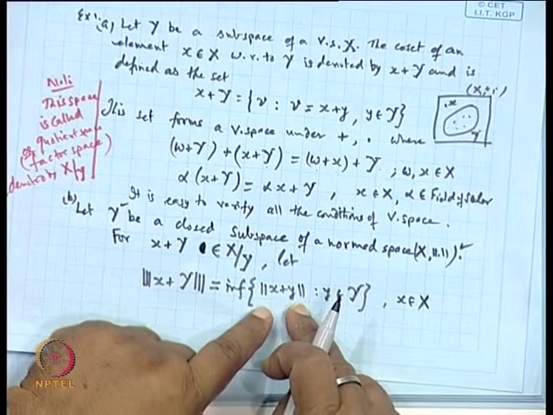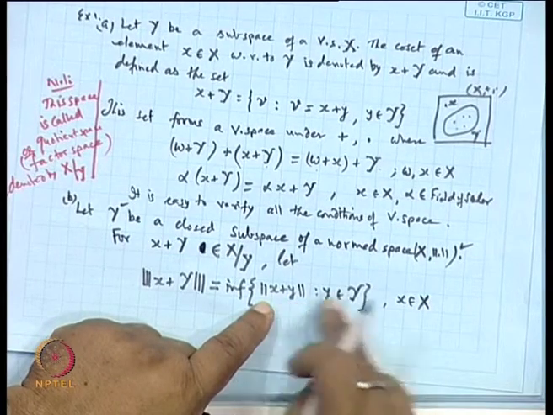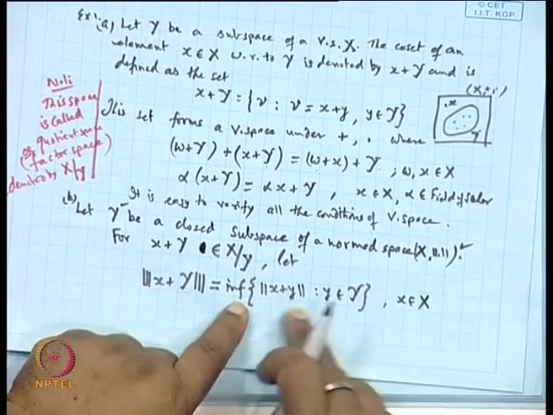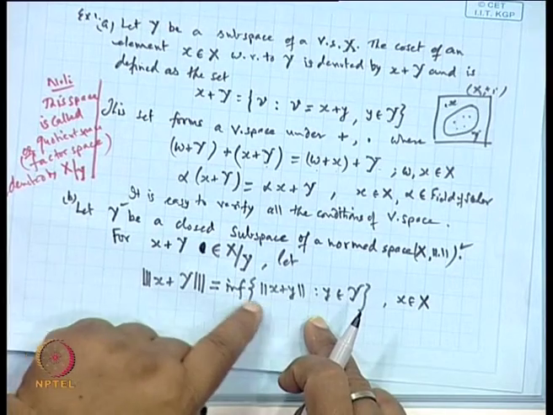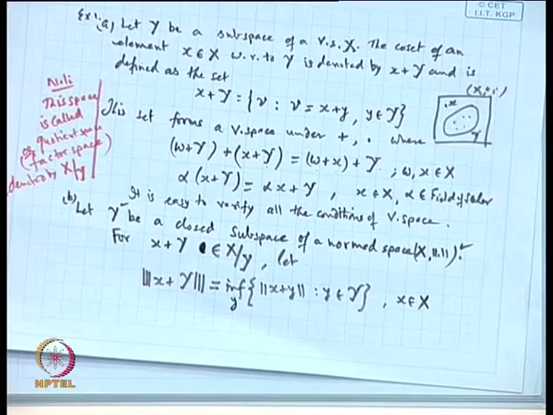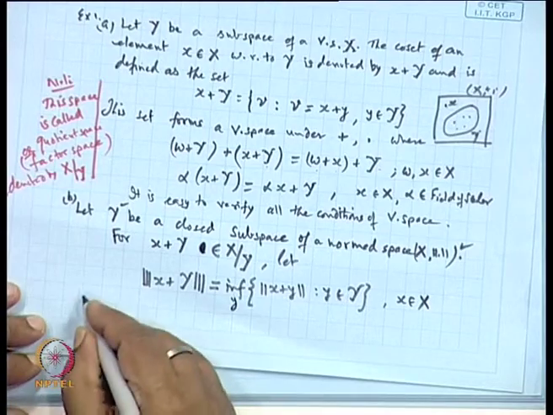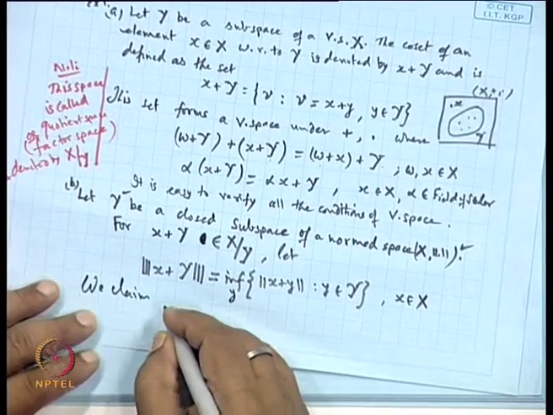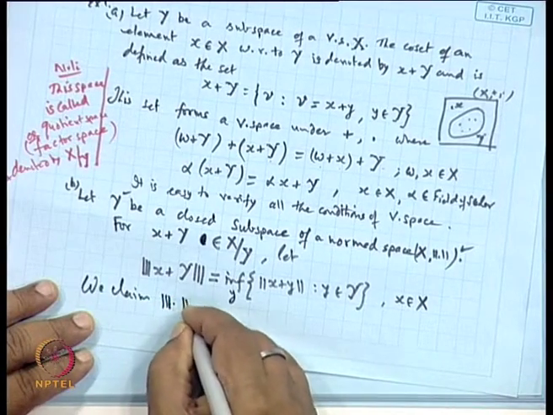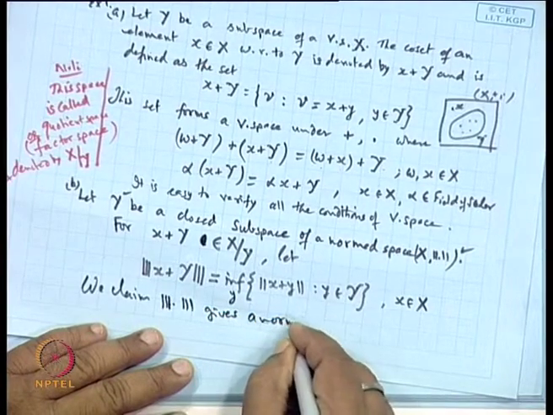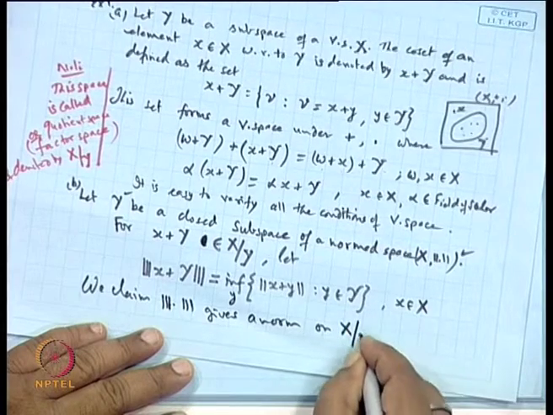So the norm of x plus y will be well defined, because x plus y will be a point of X and the norm is introduced as the norm of X. So this is well defined, and the infimum is taken over all such y belonging to Y, with x fixed. Now, what we claim is that this gives a norm on X over Y.